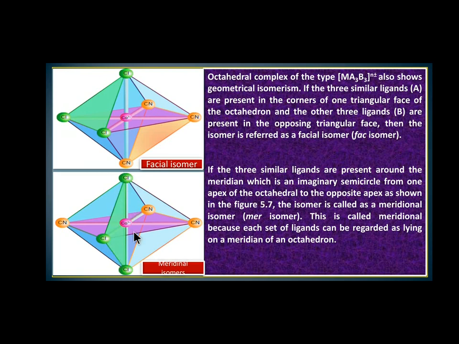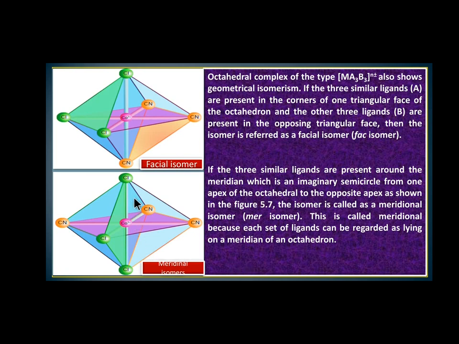So the isomer is called the meridional isomer or mer isomer. This is called meridional because each set of ligands can be regarded as lying on a meridian of an octahedron.